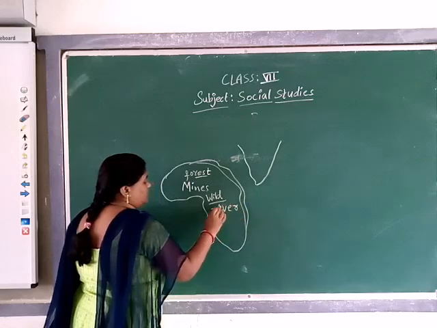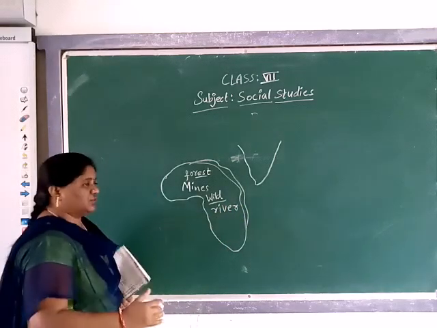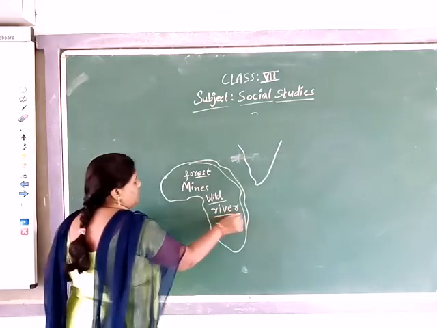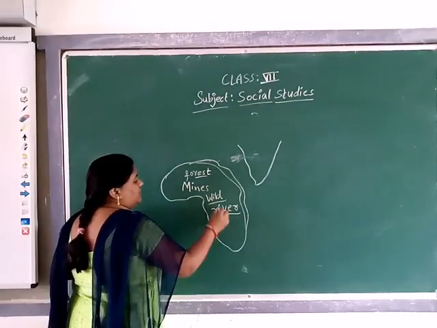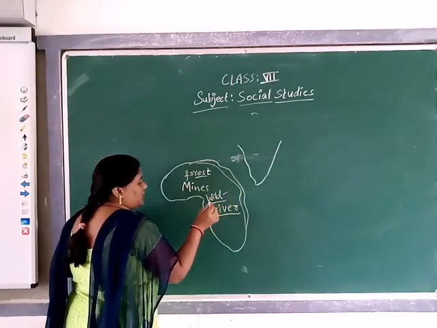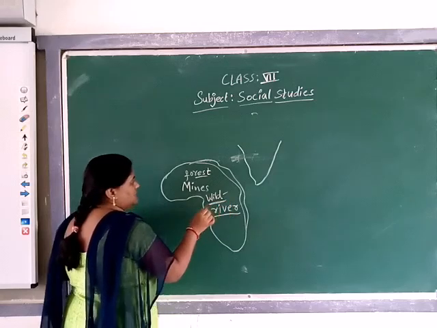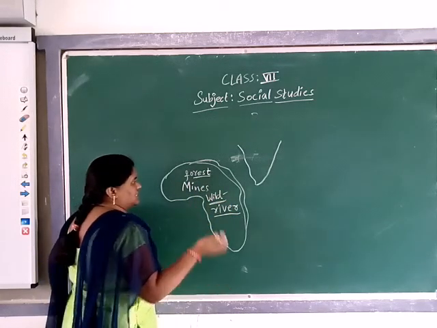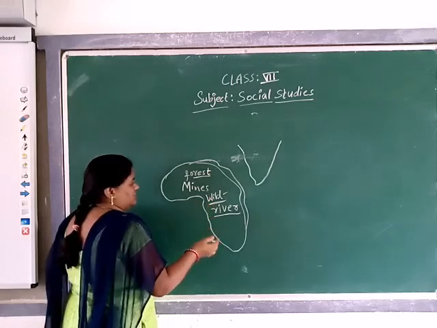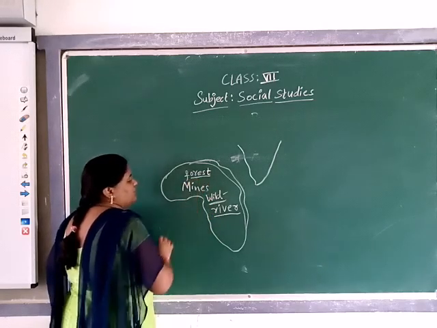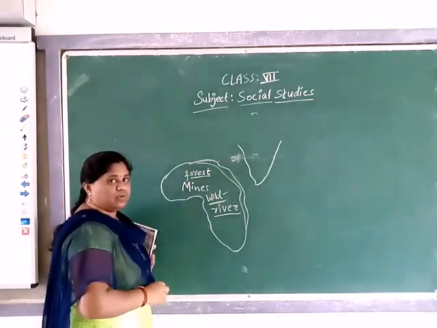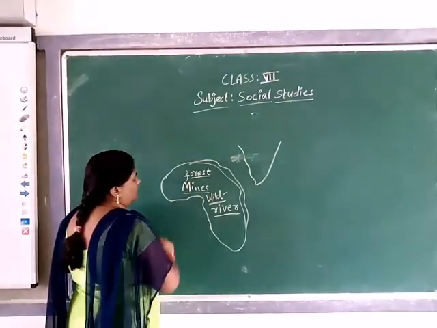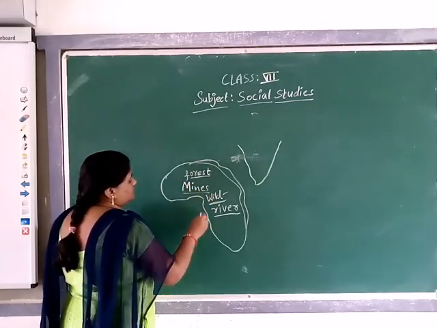So much area is occupied by forests, and different valuable mines are also available in this continent. Understood?